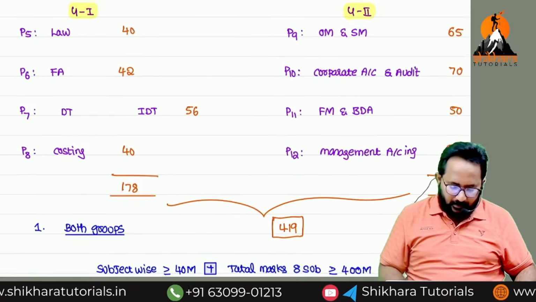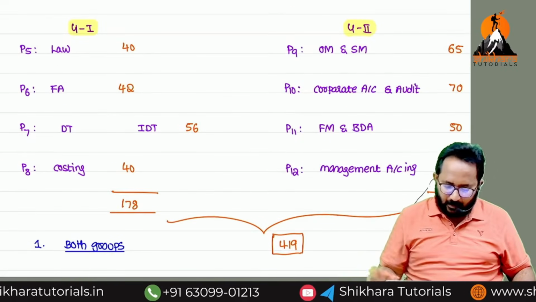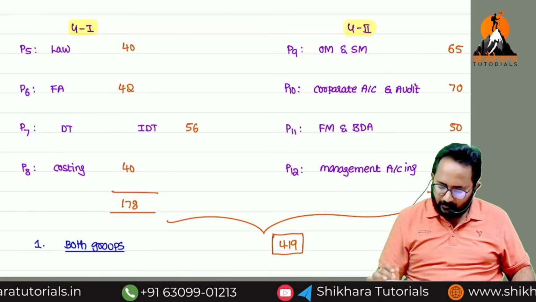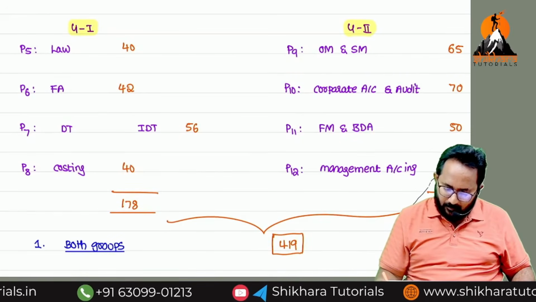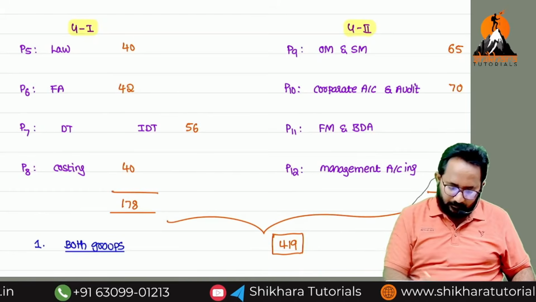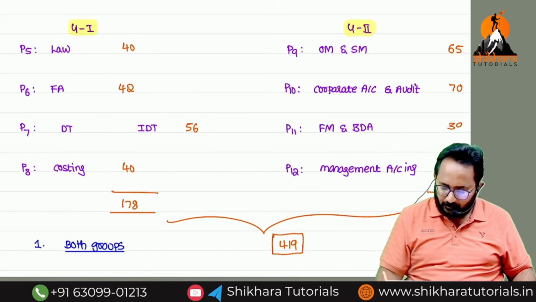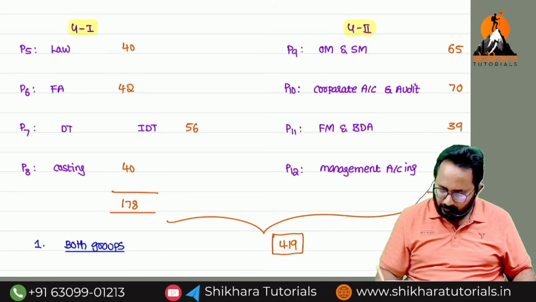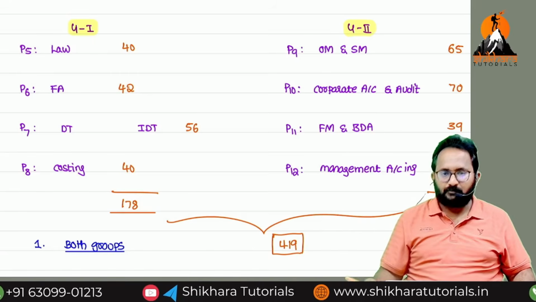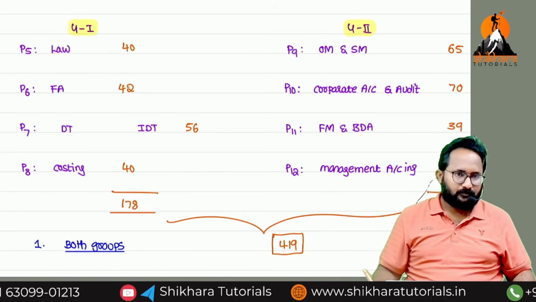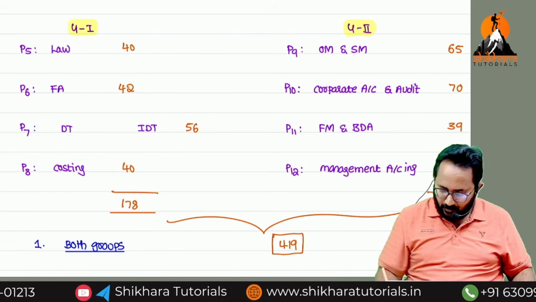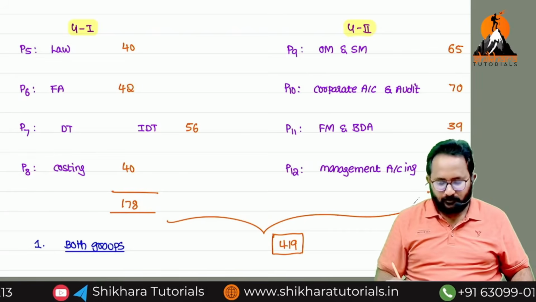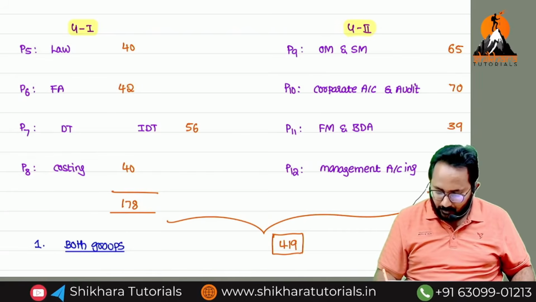Sir, okay, here, unfortunately, you got a 39. What is the total? 230.